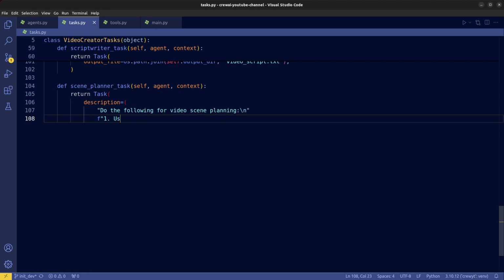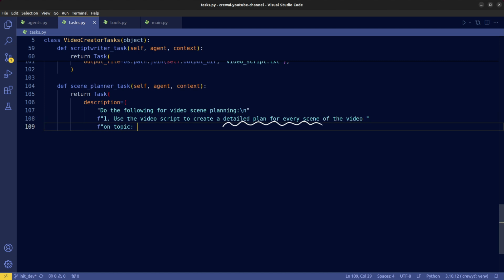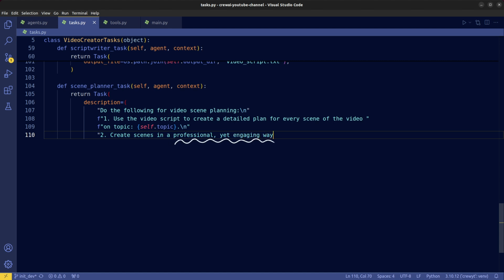In the description, we ask the agent to develop a detailed plan for each sentence in the script so that we have clear guidelines for both shooting and post-production. Create scenes in the desired style that can retain audience, and make good use of various effects.